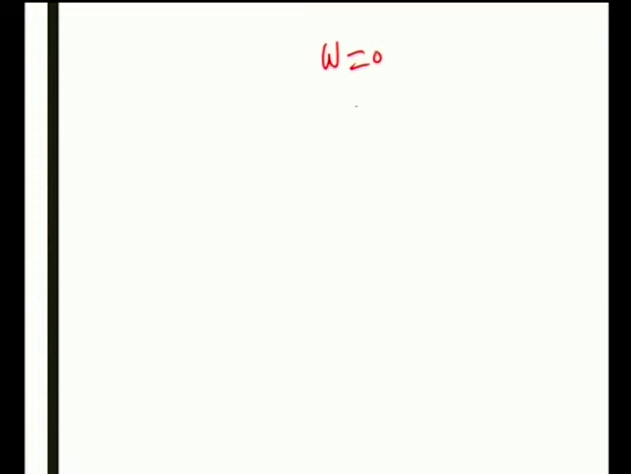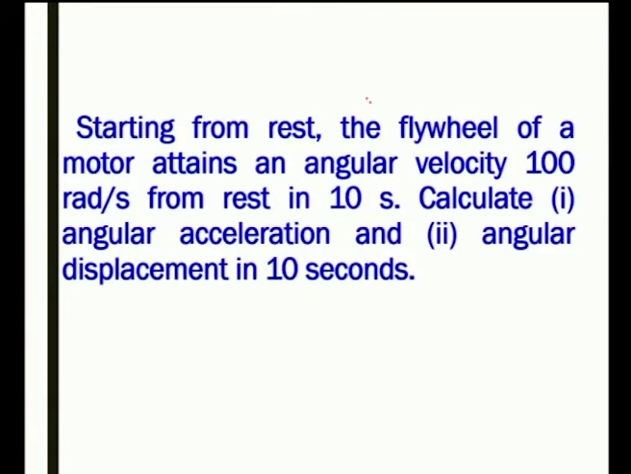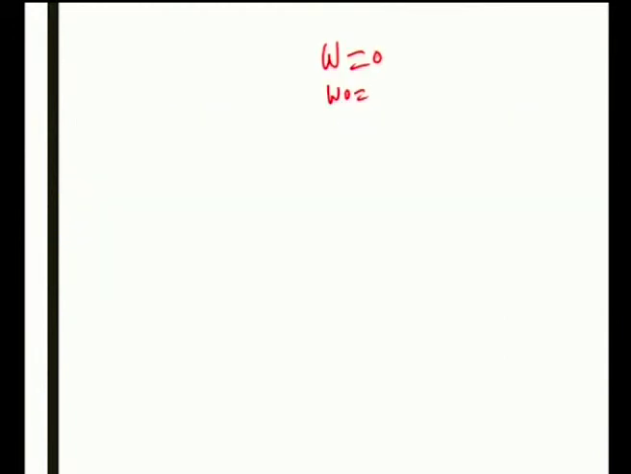Then the second problem: starting from rest, the flywheel of a motor attains an angular velocity of 100 radians per second from rest in 10 seconds. Calculate 1, angular acceleration and 2, angular displacement in 10 seconds. Here, starting from rest, that is omega 0 is equal to 0, angular velocity omega is 100 radians per second, t is 10.